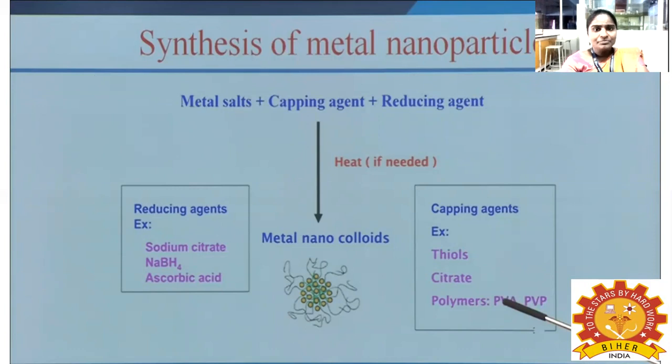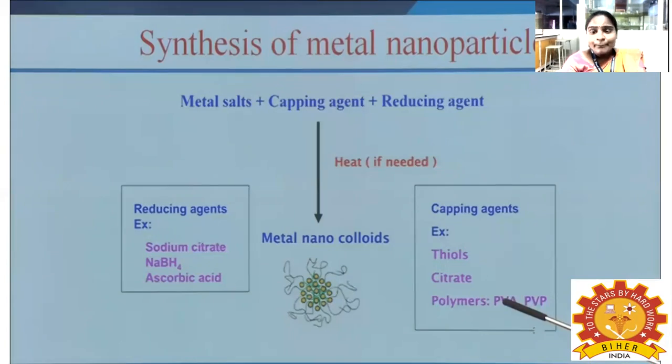Apart from that we need a capping agent plus reducing agents. If you need a heater you can apply heat; if you don't want the heater, no need to apply heat. It is also fully based on your synthesis of nanoparticles, usually based on your metal. Finally it produces the metal nanocolloids. The reducing agents available for metal nanoparticles are sodium citrate, NaBH4, and ascorbic acid.